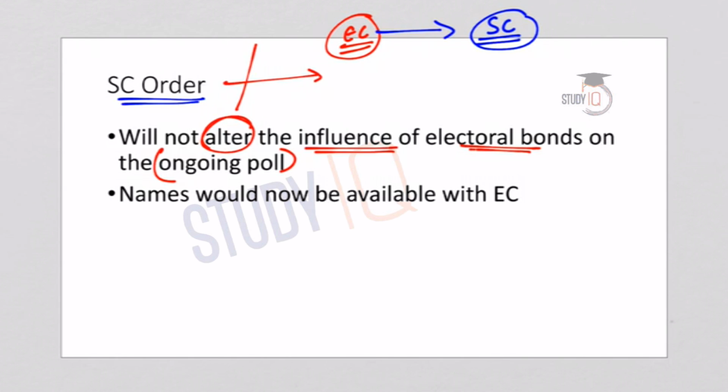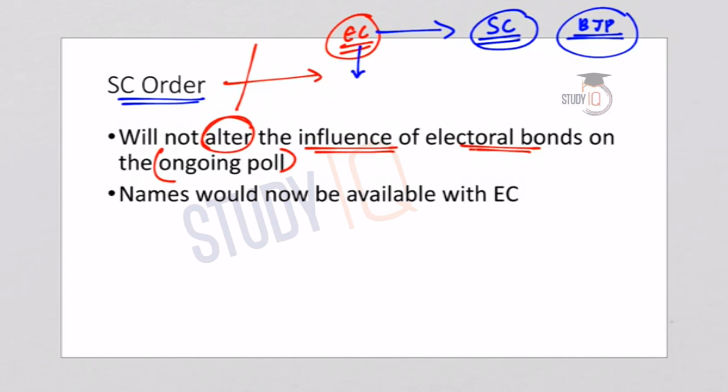And there was also a concern that disproportionately large segments of the bonds purchased by the corporate donors have gone to the Bharatiya Janata Party. So this allegation can also be settled, because the Election Commission would be receiving the names in a sealed envelope. So the Election Commission will be able to know which party gets the maximum donations from electoral bonds, what is the amount involved, etc. So this donor anonymity may end if the Supreme Court decides that the Election Commission should disclose the names at the end of the litigation.